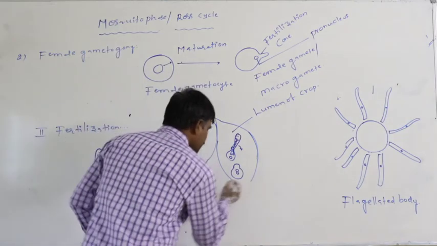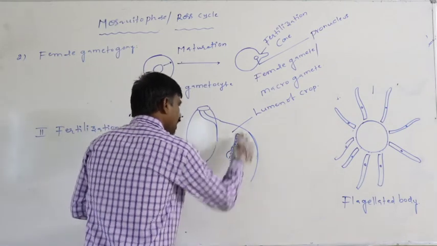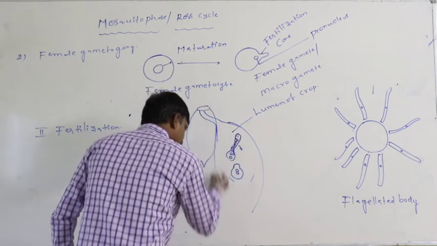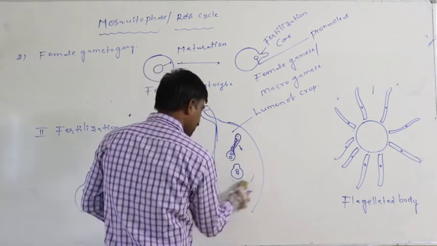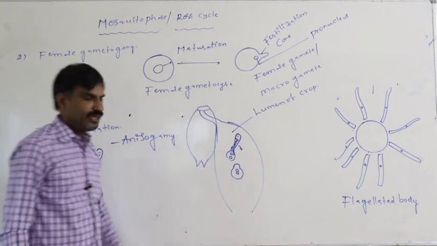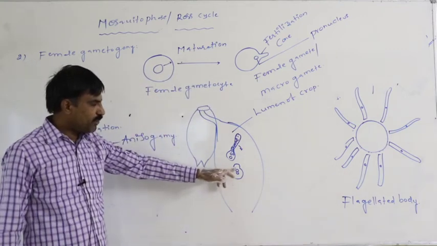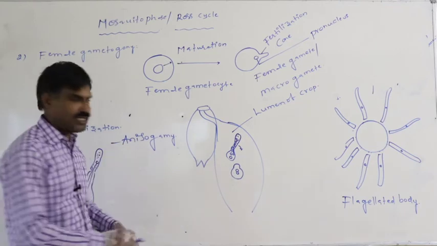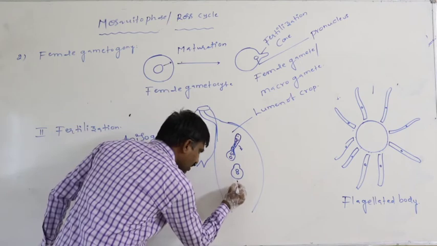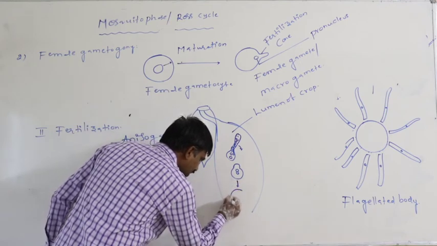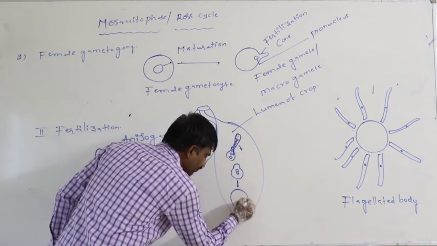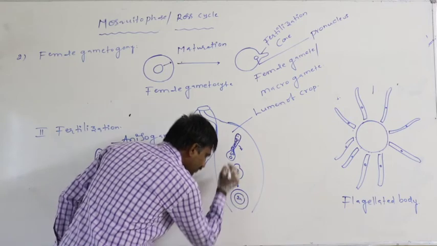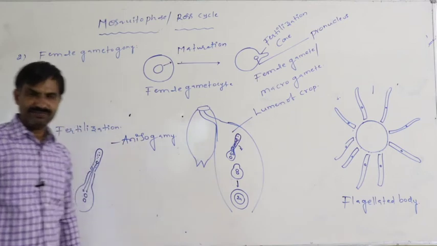As a result, just assume this is the lumen of the crop of the mosquito. The pronucleus of the male gamete is fused with the pronucleus of the female gamete. Later, inside the female gamete, a diploid state of the nucleus is formed here.